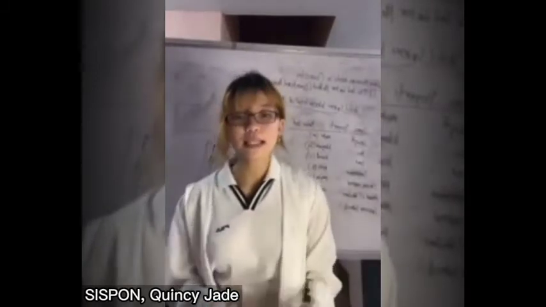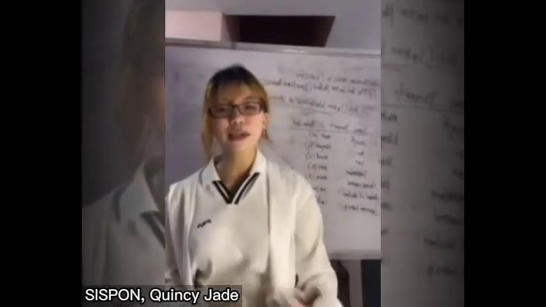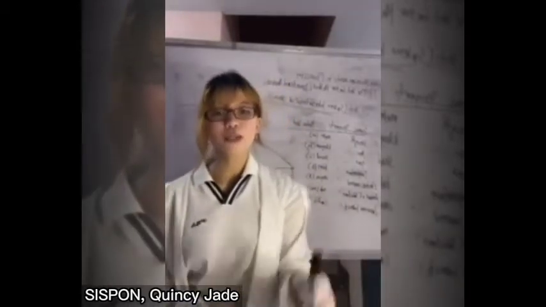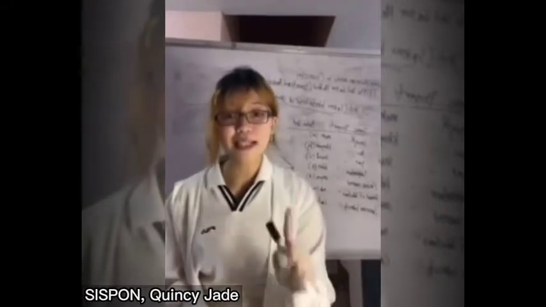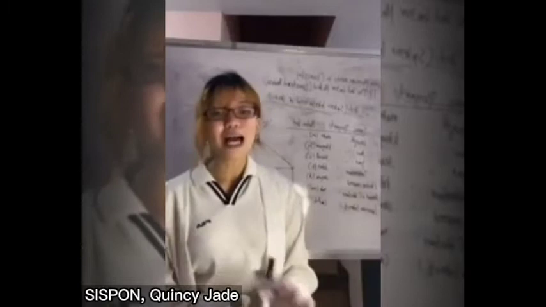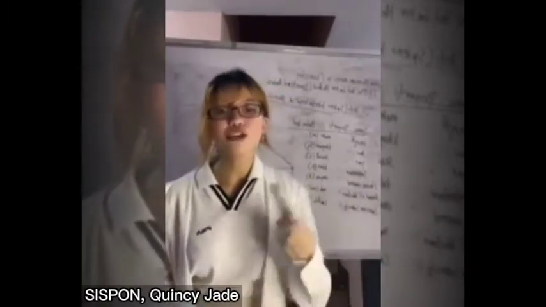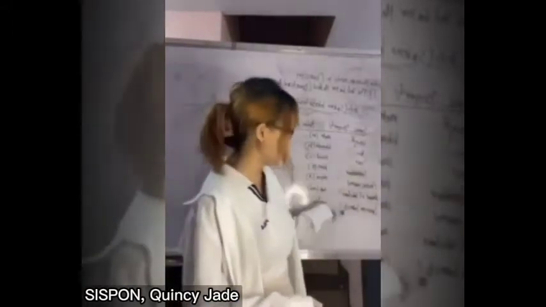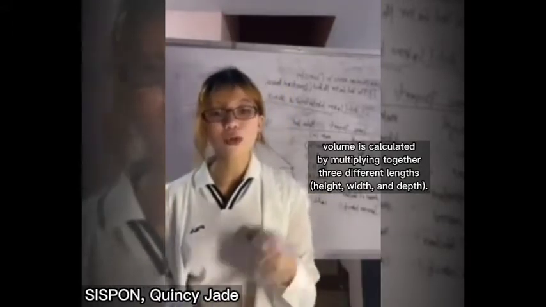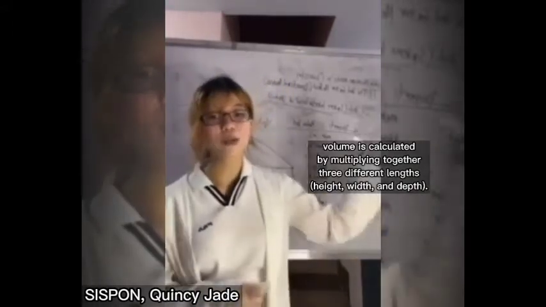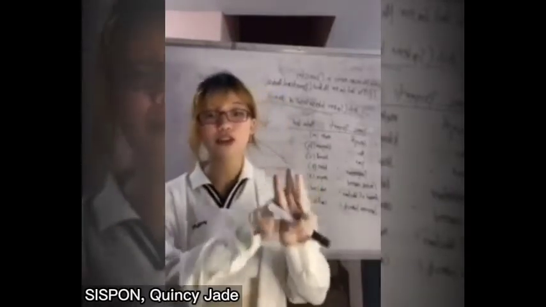With the base units listed in this, we can describe many physical details of a given chemical substance. Base units are measurements that have their own independent scales and cannot be expressed in terms of other base units. All other measurement quantities, such as volume, force, and energy, can be derived from these 7 base units. For instance, volume is calculated by multiplying together 3 different lengths, which are height, width, and depth. We call these combinations of base units derived units.